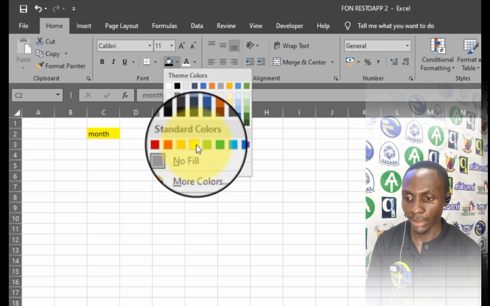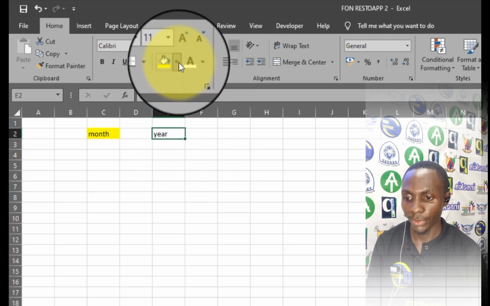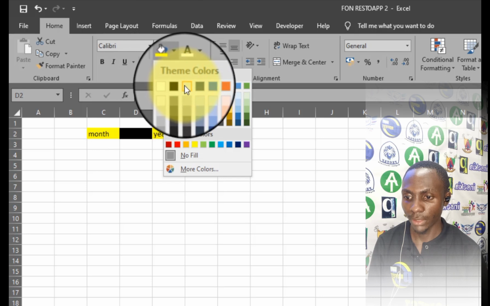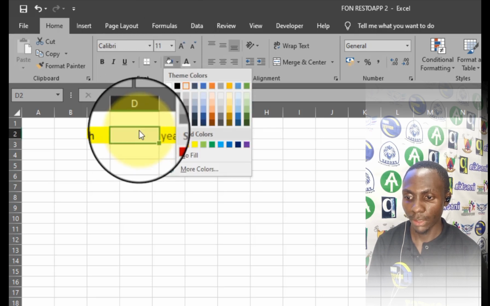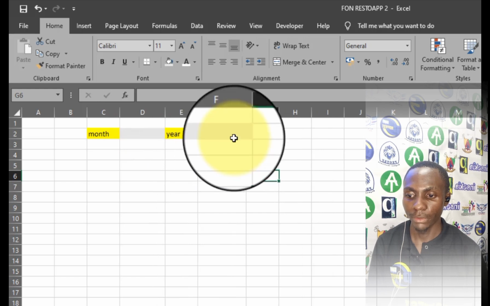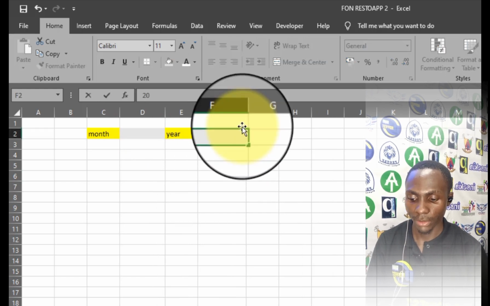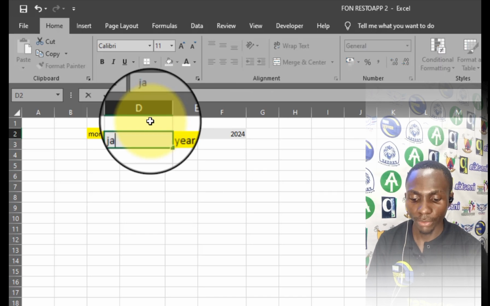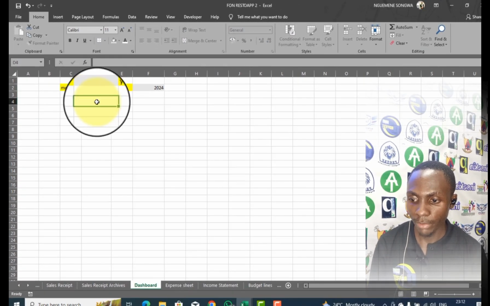I can have this color as well as this, and here I make something like this. Here I will have to put the year in question manually, and then for the month you can either put January or February or whatsoever.